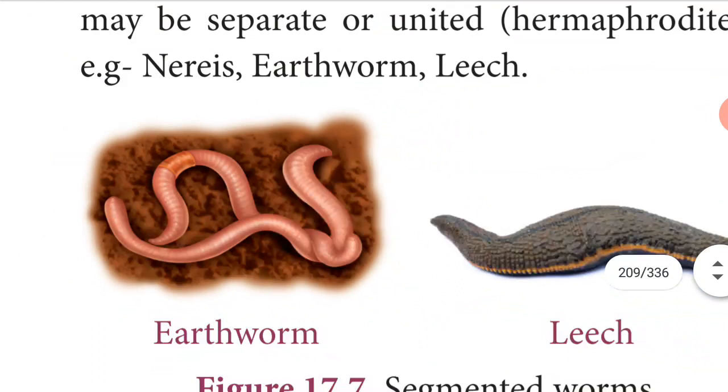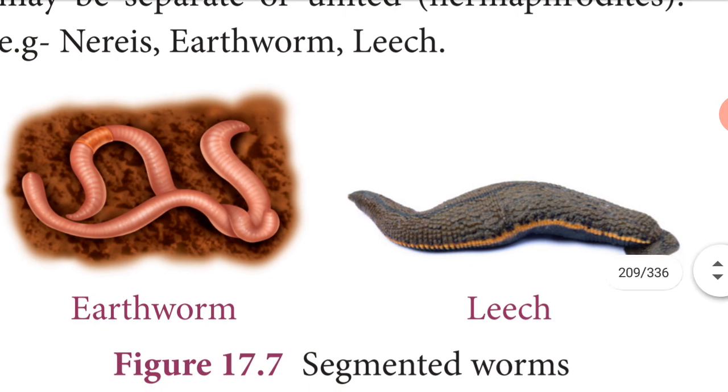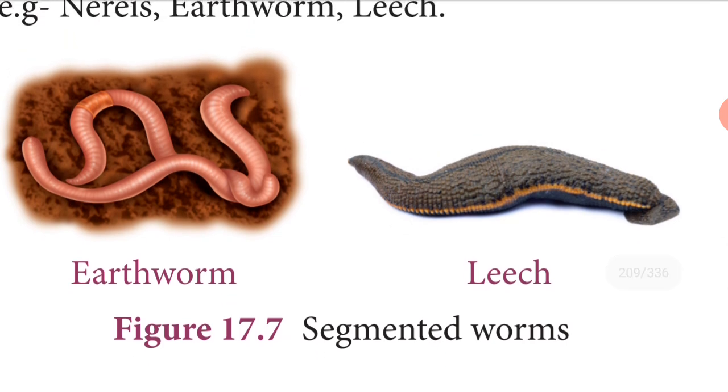These are bilaterally symmetrical, meaning only one plane can divide the body into equal halves, and they are triploblastic. Three germ layers are present. They are true coelomate animals with an organ system grade of organization. Here organ systems are there. The body is externally divided into segments called metameres, joined by ring-like structures called annuli. It is covered by a moist and thin cuticle.